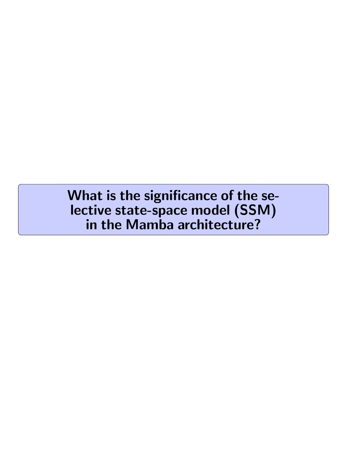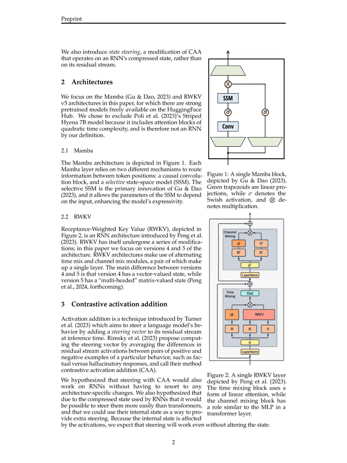What is the significance of the selective state space model, SSM, in the Mamba architecture? The selective state space model, SSM, in the Mamba architecture is significant because it allows the parameters of the SSM to depend on the input, enhancing the model's expressivity. This feature enables each Mamba layer to utilize two different mechanisms to route information between token positions: a causal convolution block and the selective SSM.